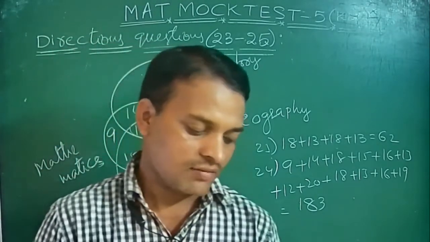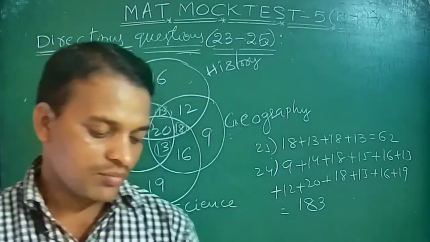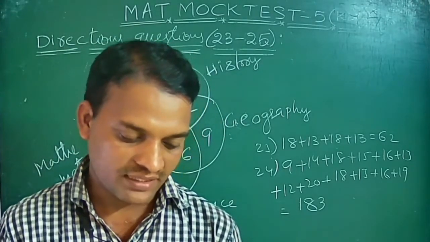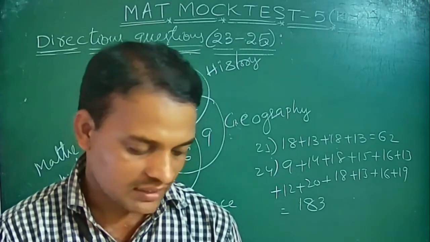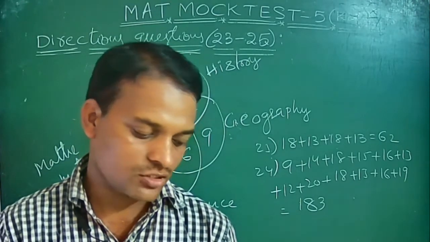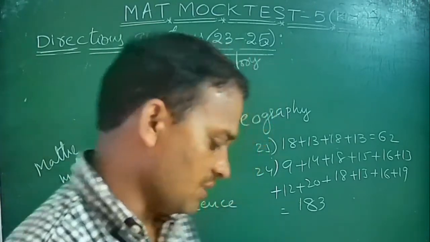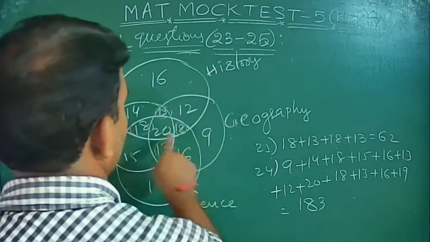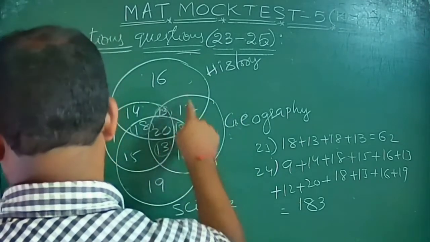Next, the 25th question: the number of students who took both history and geography among other subjects. Okay, both history and geography, but how many are there? History and geography, these 2 related.